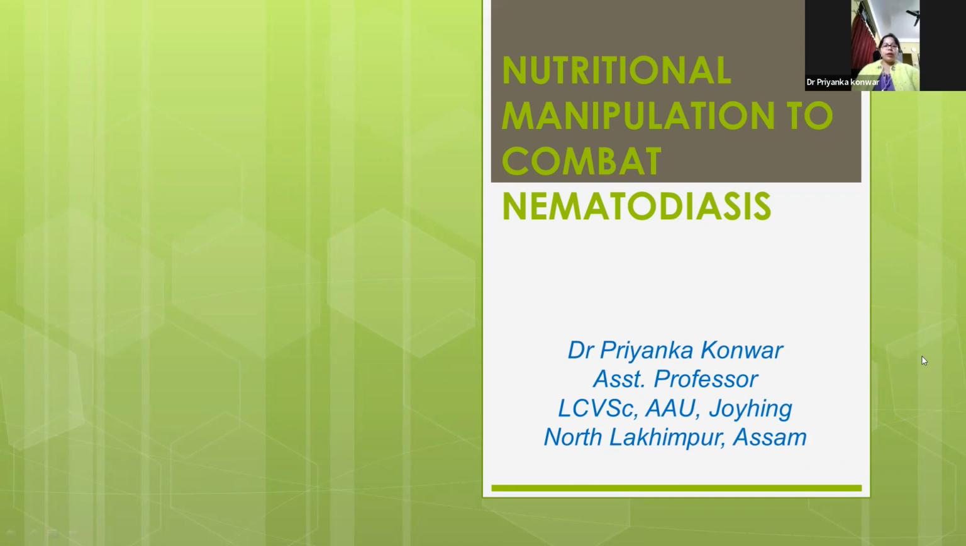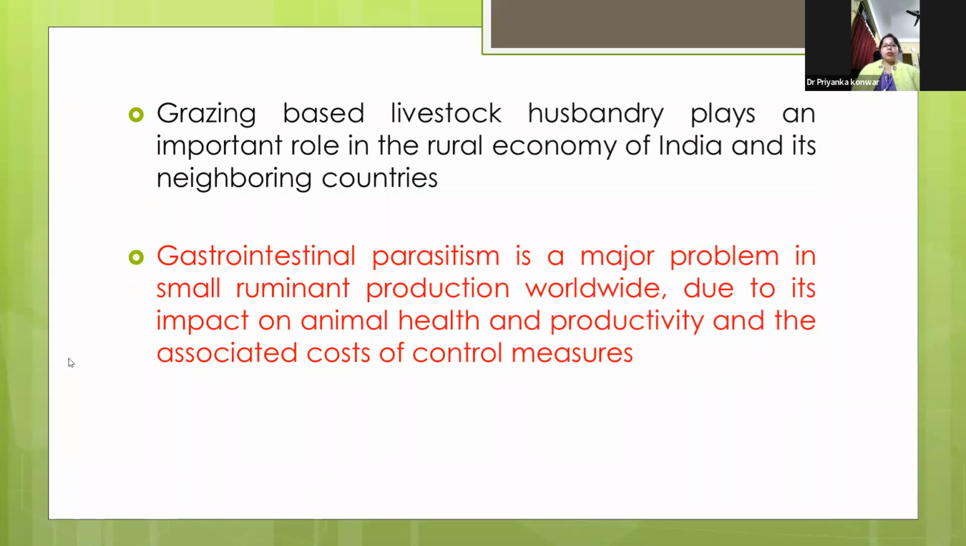My today's discussion topic is nutritional manipulation to combat nematodiasis. Grazing-based livestock husbandry plays an important role in the rural economy of India and its neighboring countries. On the other hand, gastrointestinal parasitism is a major problem in small ruminant production worldwide due to its impact on animal growth and productivity and the associated cost of control measures.